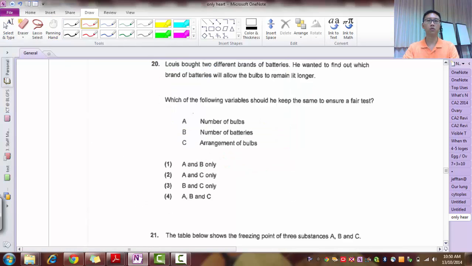Right, question 20. Louis bought 2 brands of batteries. He wanted to find out which brand of battery will allow the bulb to remain lit longer. So what is he trying to find out? Which brand of batteries will allow the bulb to remain lit longer. So that's the key phrase here. Which of the following variables should we keep the same? So remember, fair test: all other variables the same except the one that I'm testing. So the number of bulbs must be the same. Yes. Number of batteries must be the same. Arrangement of batteries must be the same. So all these 3 variables must be kept the same. So that's why your answer is 4.